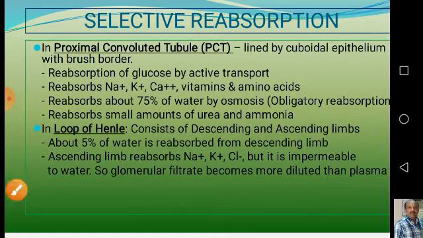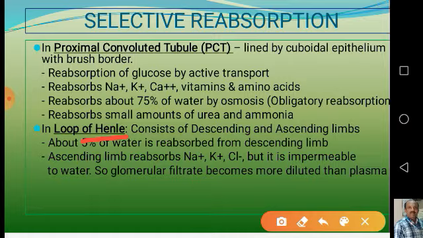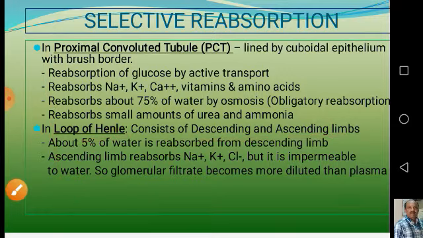Then coming to the second part of the renal tubule, which is called the loop of Henle, sometimes called Henle's loop, it consists of two limbs: the descending limb and the ascending limb. Descending means from the upper portion to the lower portion, and ascending limb means from the lower portion to the upper portion. So it will look like this.